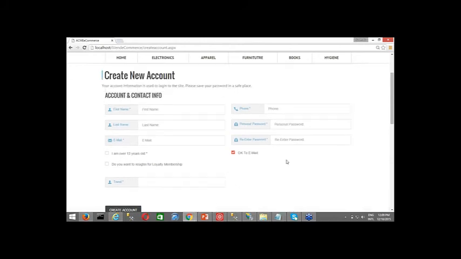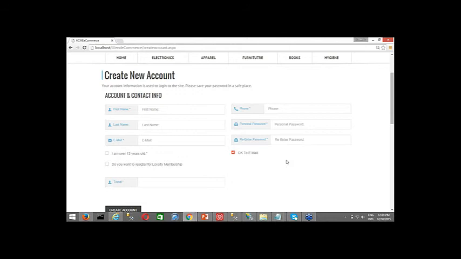Now it has been found that in many instances, people don't want to have the entire details of billing and shipping address on the same page as create new account, because while creating the new account, they want to enter just the minimal information so that they can register to iVend eCommerce, right?